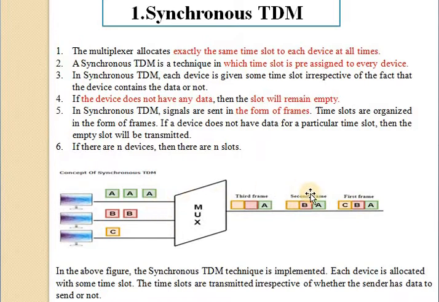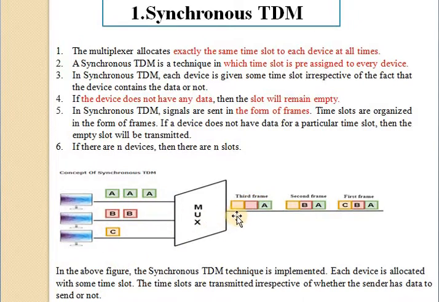After that, in the second frame, again A sends the data, that is the first device sends the data, again B sends the data. Here for device C, there is no data to be sent, so this slot is an empty slot in a synchronous TDM. And again in the third frame, only A sends the data, meaning the first device sends the data. For B and C there is no data, so these slots are empty. So this is the first frame, second frame and third frame.